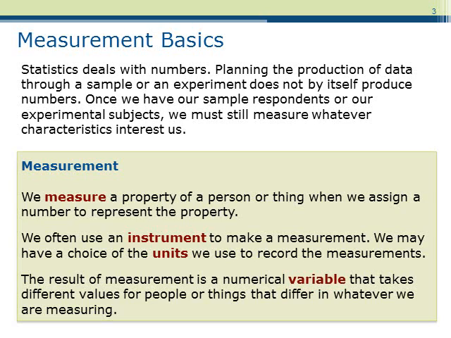Let's first define what is meant by measurement. Measurement is simply the act of assigning a number to an individual to represent some property of the individual. The tools used to make the measurement are called instruments. Furthermore, before taking the measurement, we must first choose units in which we will record the measurement. For example, suppose you are the individual we are considering, and the property or variable of interest is your size. To measure your size, we will use a standard bathroom scale. This is the instrument, and our measurement will be given in pounds. These are the units.